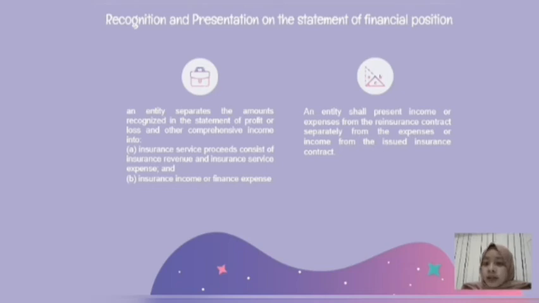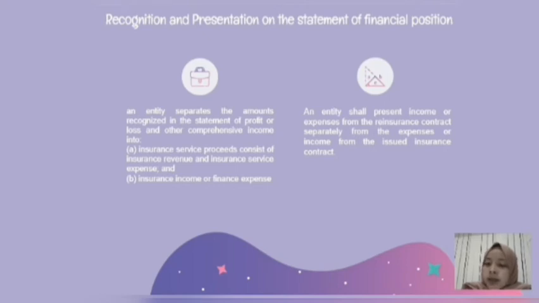And then an entity shall present income or expense from the reinsurance contract separately from the expense or income from the issued insurance contract. Draft exposure PSAK number 74 applies to reinsurance contract held by an entity. For example, in which the entity is the policyholder, it requires a reinsurance contract held to be accounted for separately from the underlying insurance contract to which it relates. This is because an entity that holds a reinsurance contract does not normally have a right to reduce the amount it owes to the underlying policyholder by amount it expects to receive from the reinsurer.